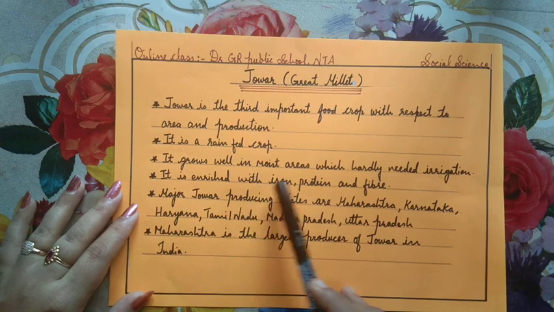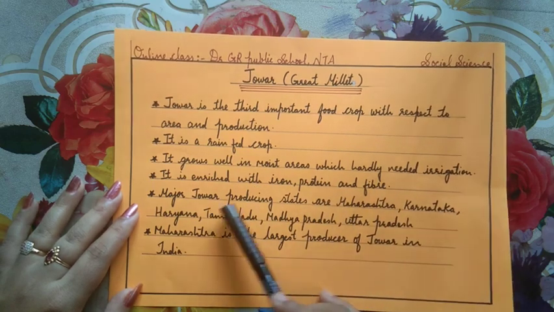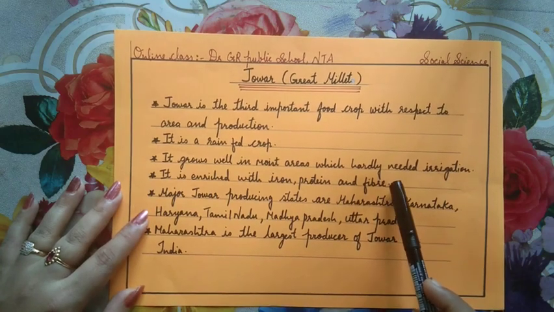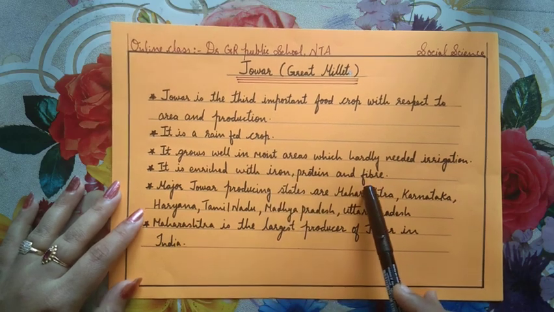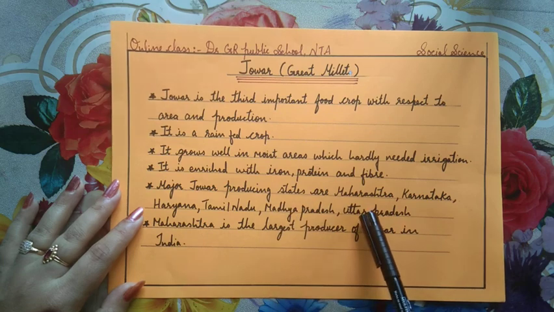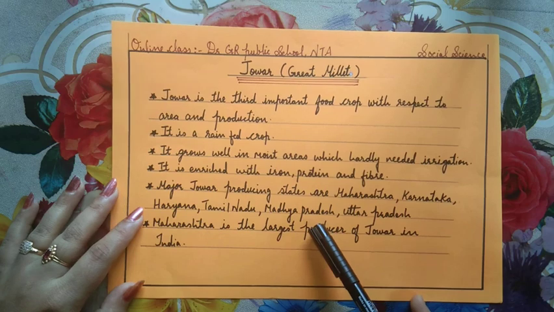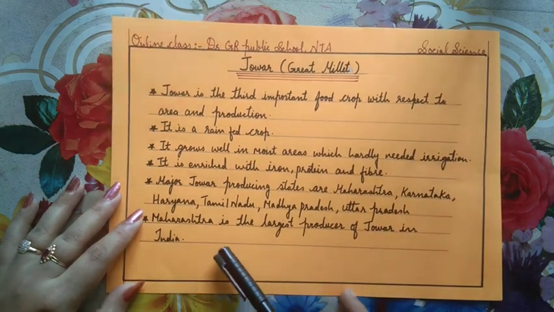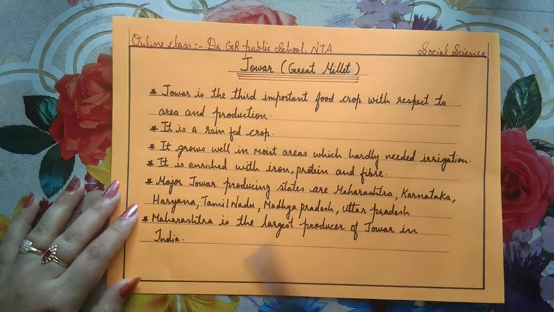It is enriched with iron, protein and fiber. Even though it is used as a fodder crop and as a food crop by human beings, it is rich in iron, protein and fiber. Major jowar producing states are Maharashtra, Karnataka, Haryana, Tamil Nadu, Madhya Pradesh and Uttar Pradesh. And Maharashtra is the largest producer of jowar in India.